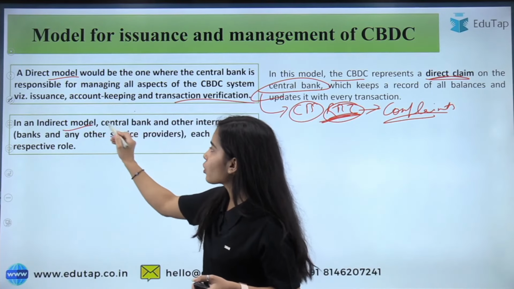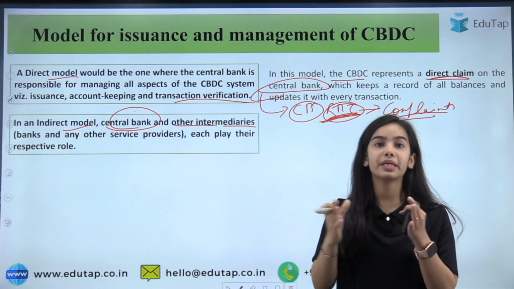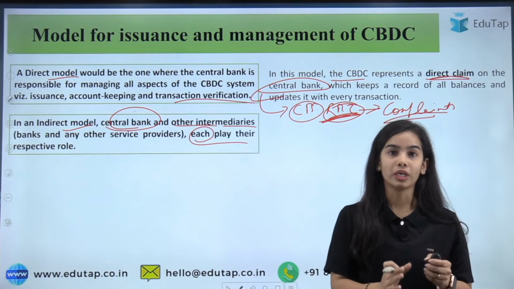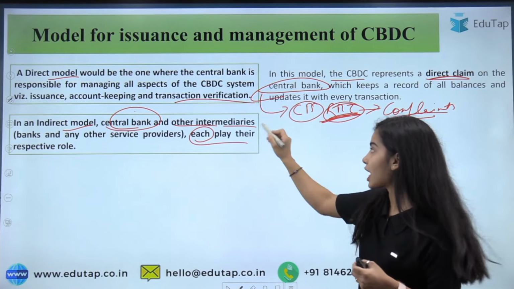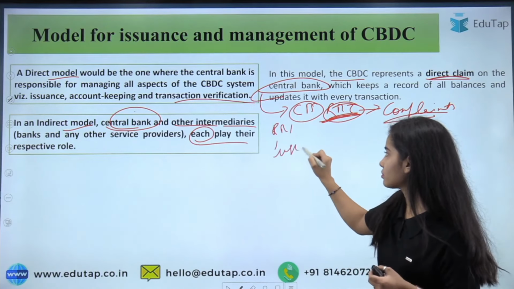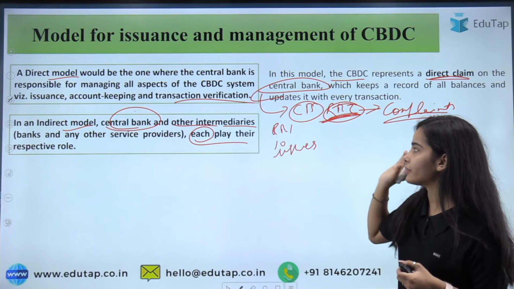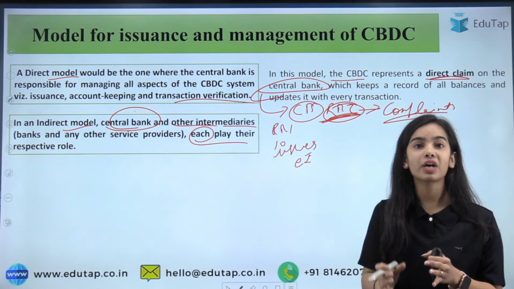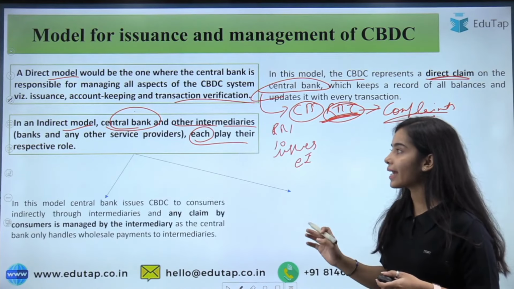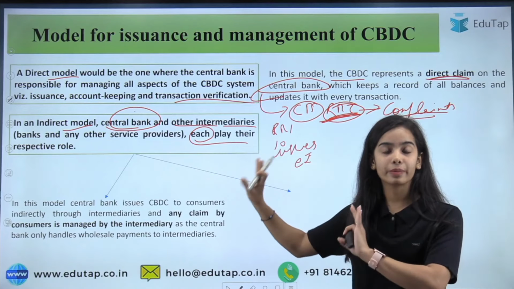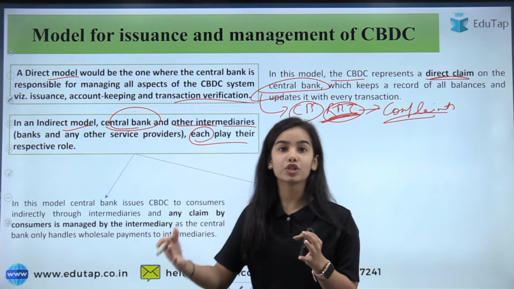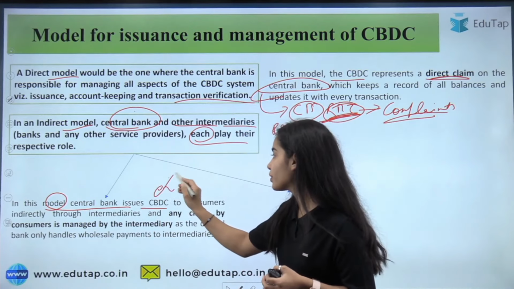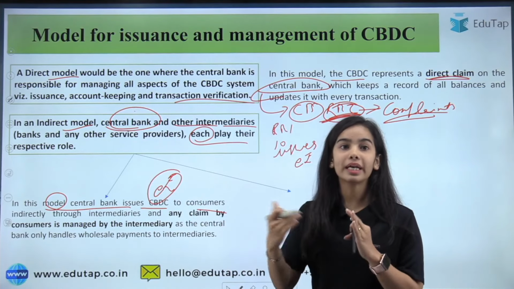In an indirect model, the central bank and the other intermediaries each play their respective role. Now, intermediaries are what? They are the banks or other service providers. The RBI is the head that issues the currency, and in this model also the RBI has the role of issuing the e-rupee, and the intermediaries are the ones that will be keeping the record. So in the indirect model the roles are completely defined. The RBI will issue the currency. In this model the central bank issues the central bank digital currency, that is the e-rupee, to consumers indirectly, through the intermediaries.